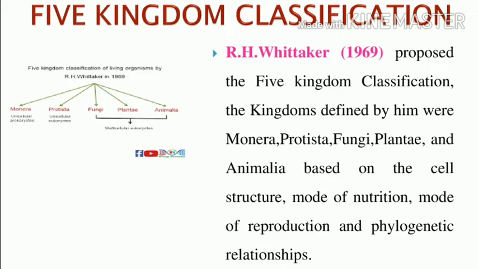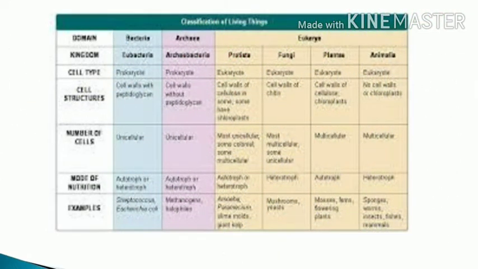It is based on cell structure, mode of nutrition, mode of reproduction and phylogenetic relationship. So these are the 4 main characteristics forming the 5 kingdom classification by R.H. Whittaker. Okay, next, what are the cell types? Monera is prokaryotic. All remaining kingdoms are eukaryotes. The cell wall is non-cellulosic in Monera, present in some Protista, and absent in Animalia.